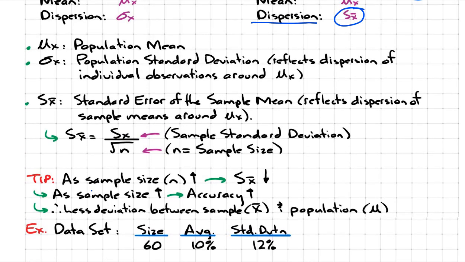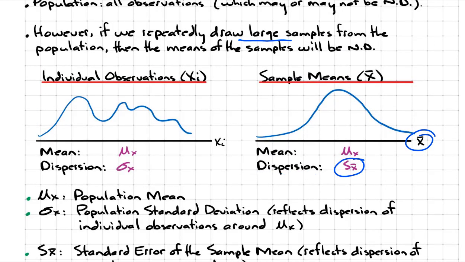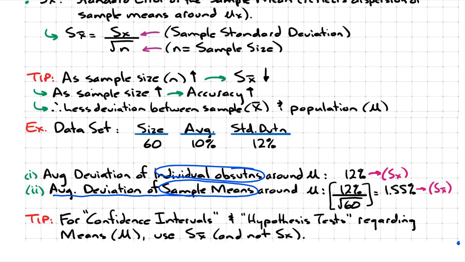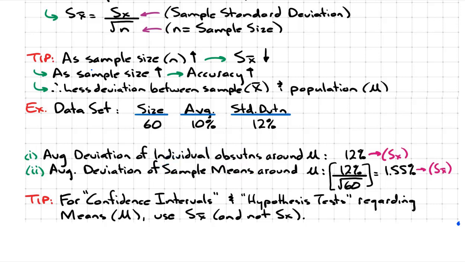So this goes back to our visual framework. See the big difference, right? So this is the individual observations. If you want to measure the dispersion of individual observations, you're looking at standard deviation. But remember that whole speech we did about sample mean and how the bigger the sample size, the less dispersed the sample means will be. So if you're looking at dispersion of sample means, we look at standard error and not standard deviation. So there it is. So if you're looking for a deviation of sample mean, we got to look for standard error. Therefore, we take that standard deviation.